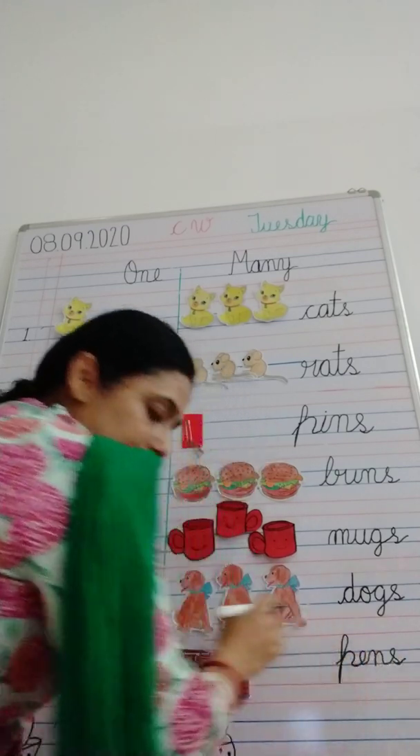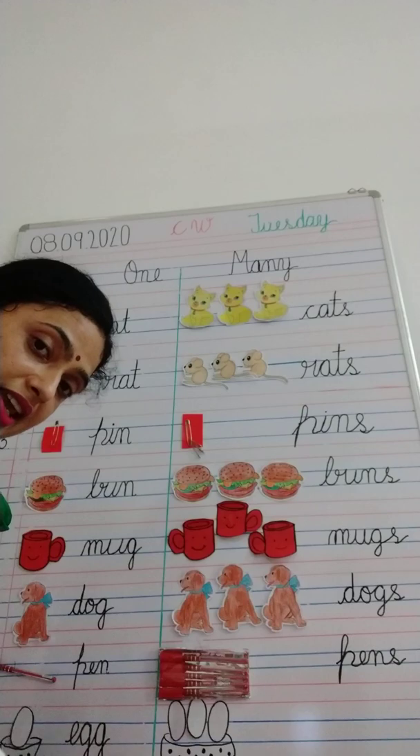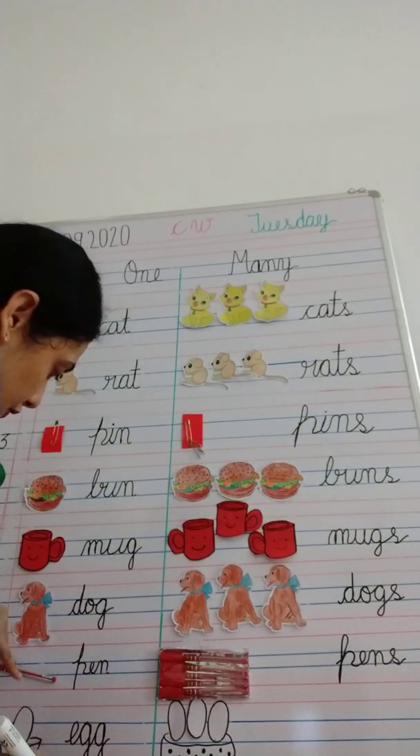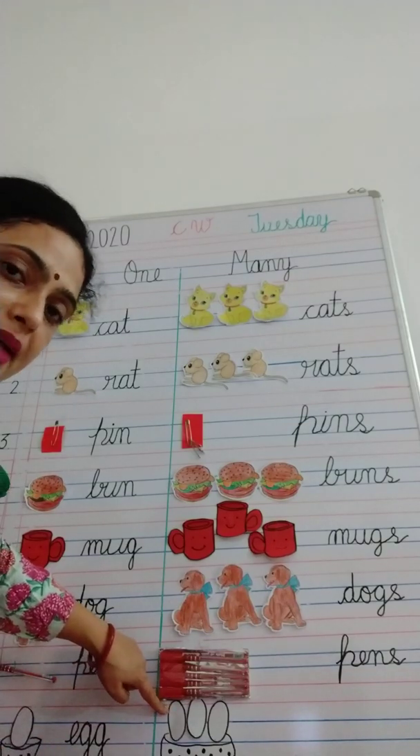P-E-N-S. Pens. Yes. Okay. Now what is this? Do you eat it? Egg. What is this? Egg, and it is very healthy. So here we have only one egg. Only one egg. But here we have many eggs.